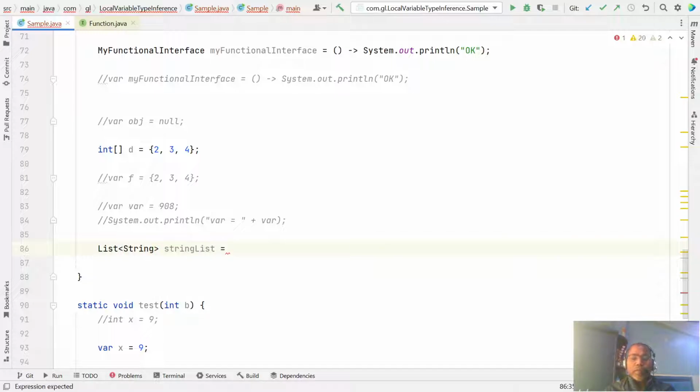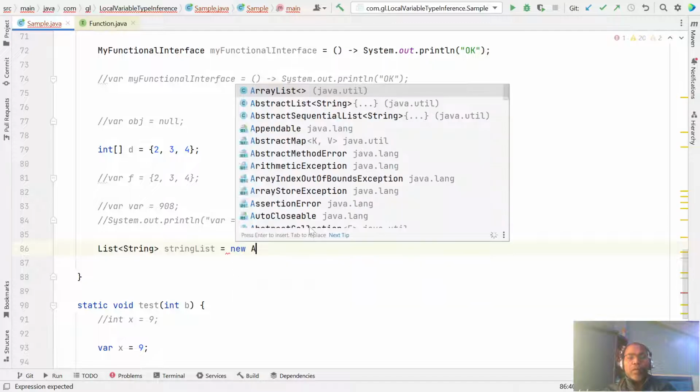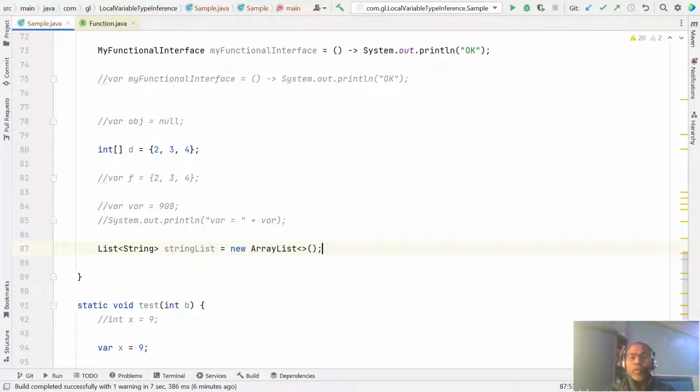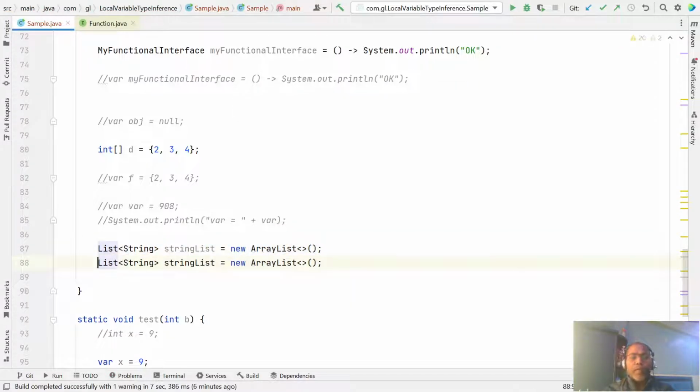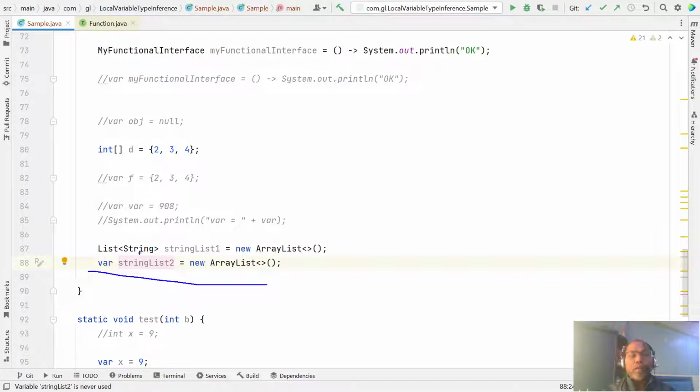If you replace this with the var keyword, there is confusion because your data type is blank. So, for example, here a list of strings, new ArrayList. This is okay, but if you replace this with the var keyword, please note these two are very different things. The first is a list of strings. The second one is not a list of strings, because here you have not specified the string. So this is assumed to be a list of objects. So you might lose your business context.